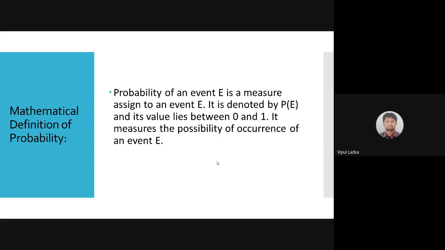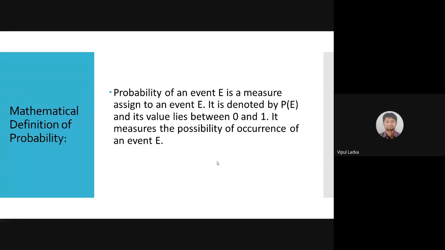Now we are going to define probability. Now we are ready to take the definition of probability. But before that, we need some basic concepts: the value of probability will be minimum 0 and maximum 1. It can't be greater than 1, and it can't be less than 0.